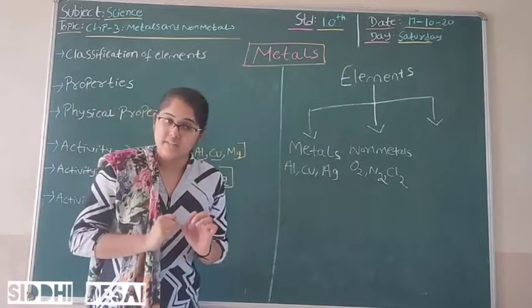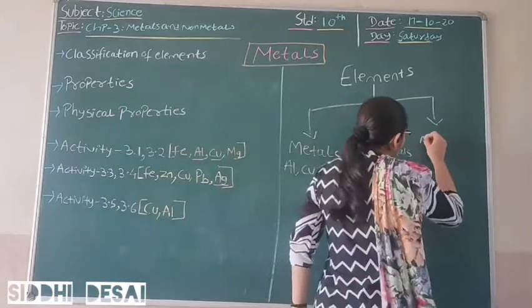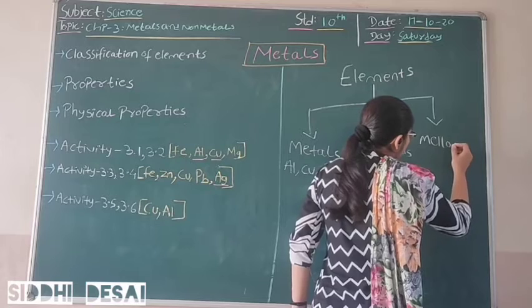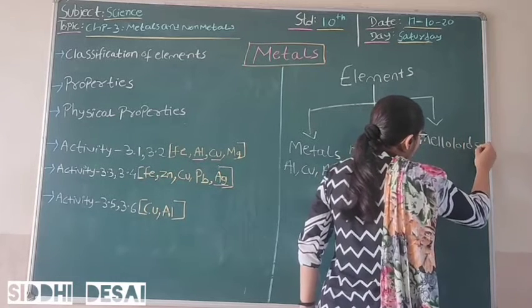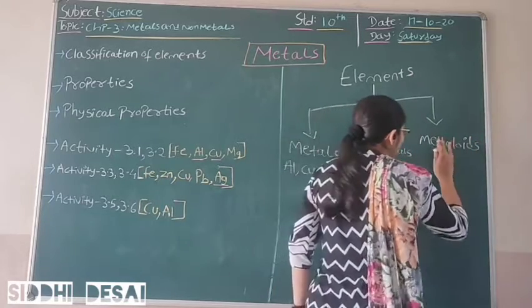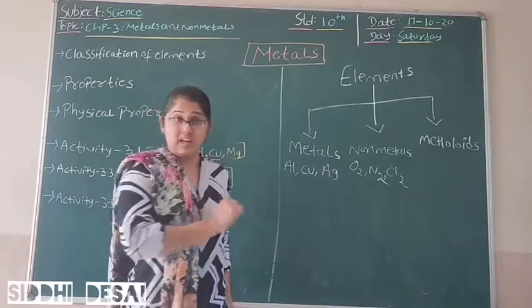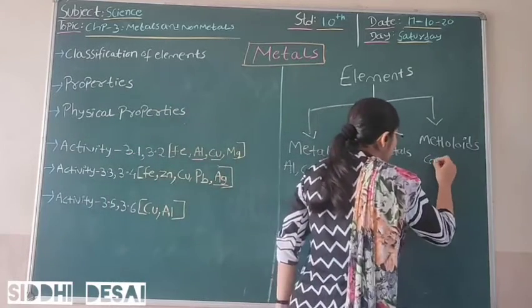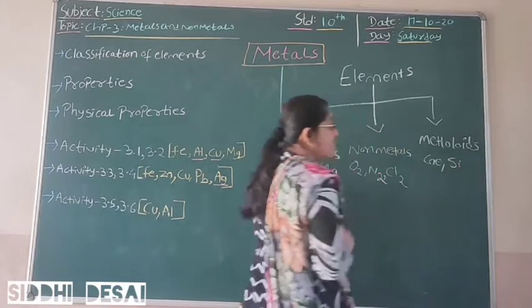And the very last classification is metalloids. The examples of metalloids are germanium and silicon.